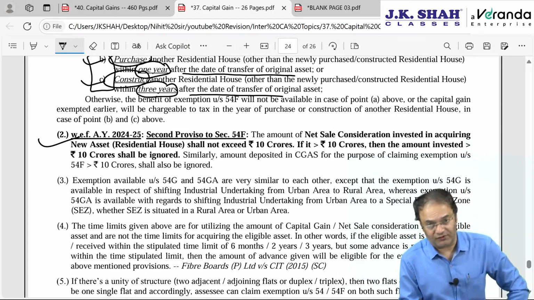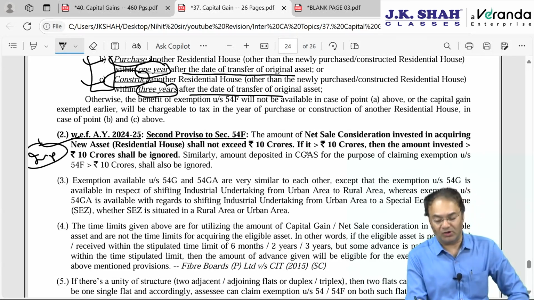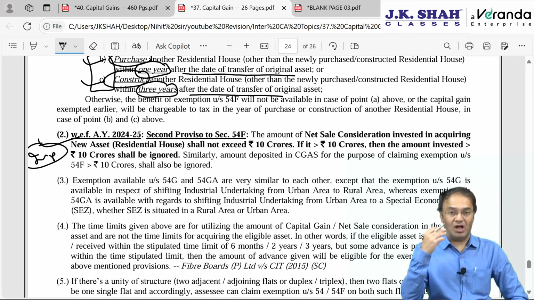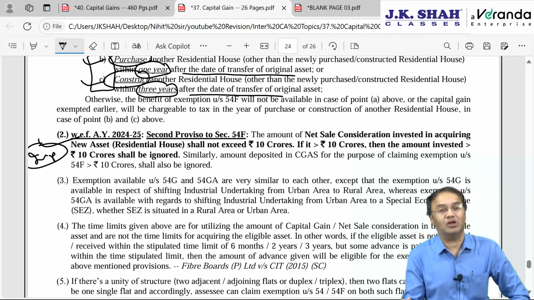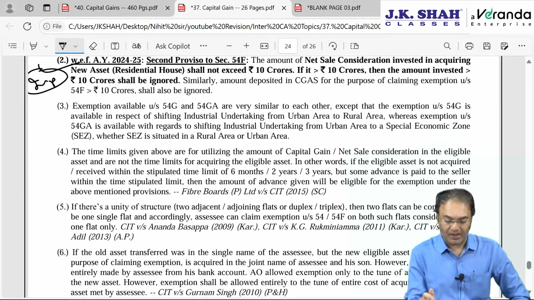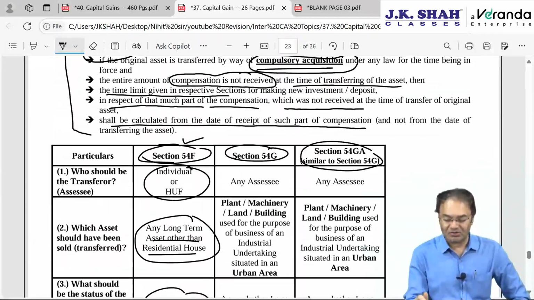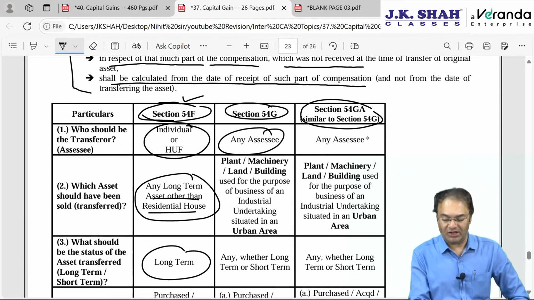Second proviso to section 54F, which is again important, just like section 54, here also there is an upper limit of 10 crore rupees on acquisition. More than 10 crore rupees utilized to acquire another property exceeding 10 crore will have to be ignored. Okay, and last, 54G and 54GA, the last 2 sections. These are both the same only; differences are available to any assessee.